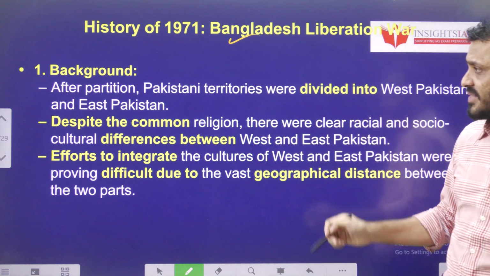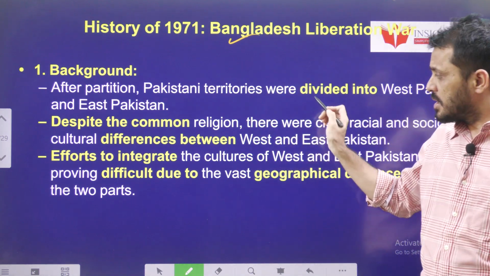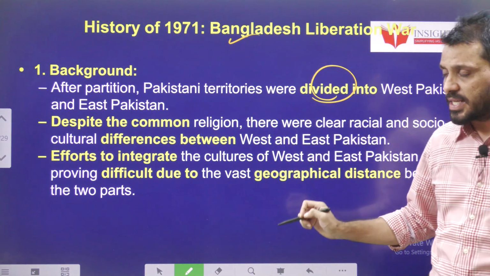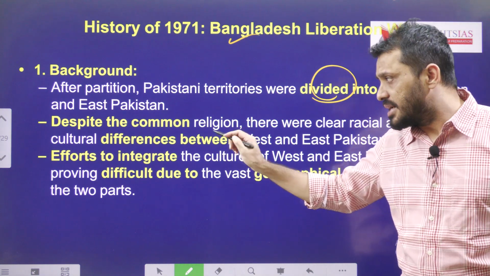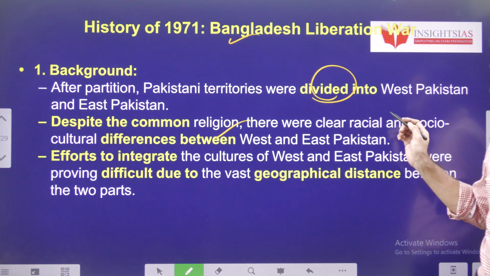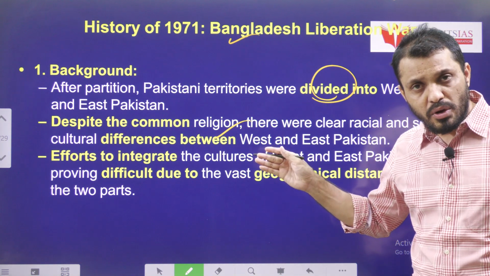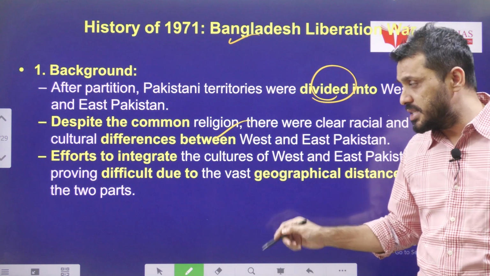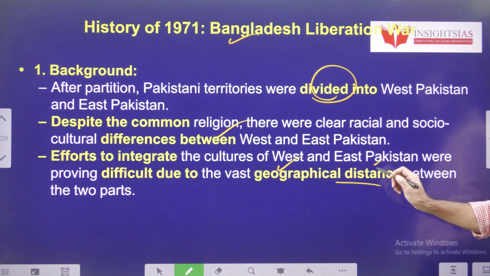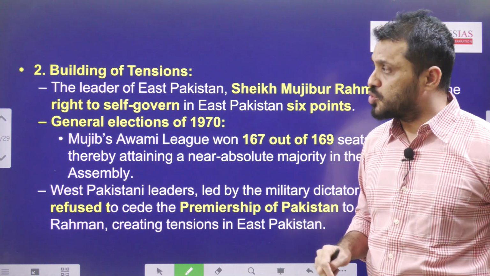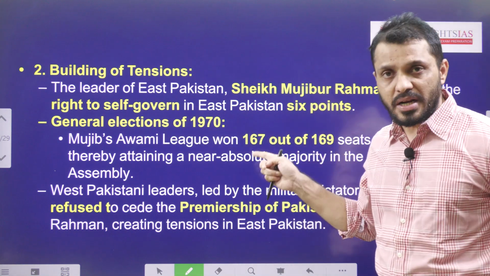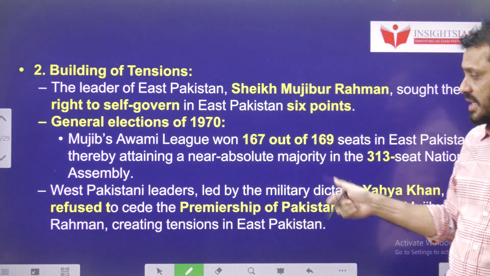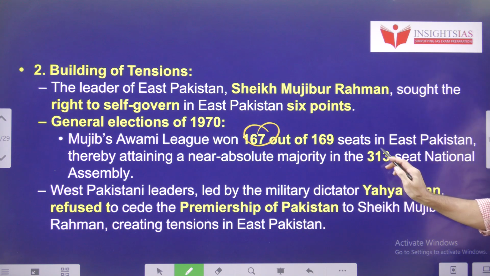Then the history of 1971. The background is already explained. Pakistan was divided into East and West Pakistan. They had socio-cultural differences. The efforts to integrate both these geographical units failed because of the vast geographical distance between these two places.